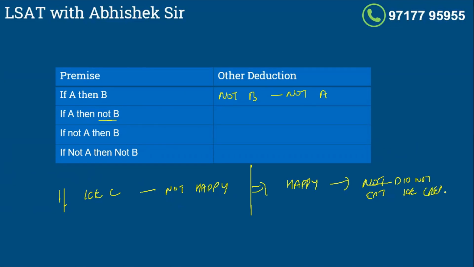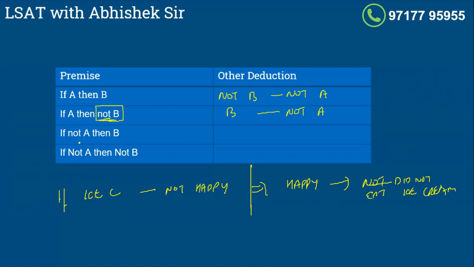So my theory remains the same. Because they have made a change here, they applied a negative here, the other deduction changes here. The deduction here would be not B of, here the B is this complete part. See, look at the premise, if A then B, here they changed B into not B. So not B of not B is B, if B then not A. This is how it will change. It is important, guys. You will see the application when I solve more and more LSAT AR questions with you.